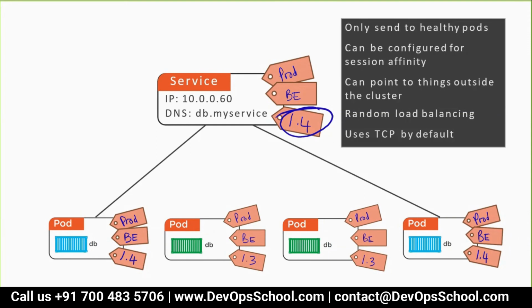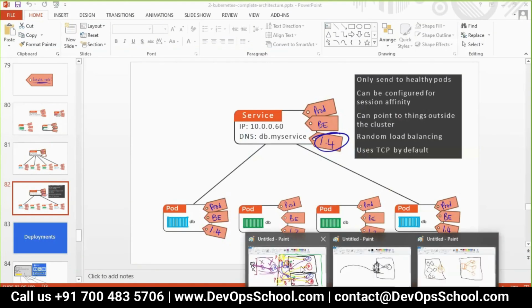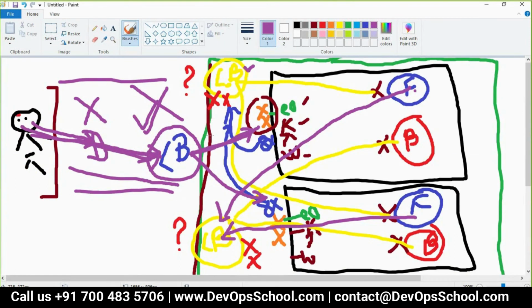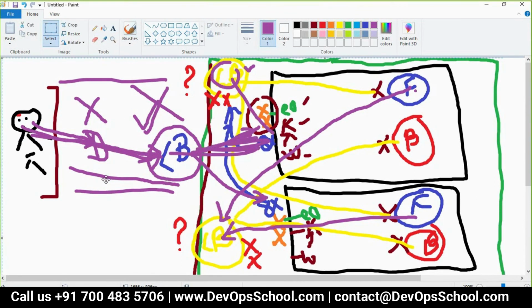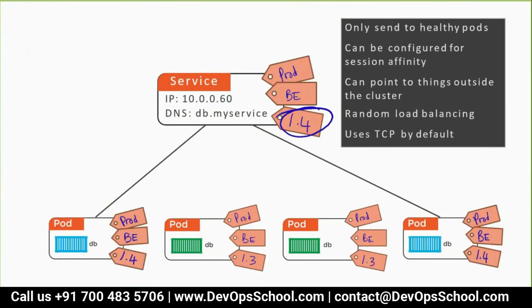Now this service can point outside of the cluster, which I discussed before. A service can point to outside of the cluster because it can be exposed on the node network, and the load balancer can go to the node network. So I told you that. Okay, understand that. And it is a random load balancing.